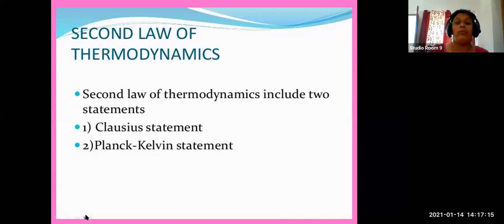Before moving on to the second law of thermodynamics, we are going to the applications of the first law. The second law we will study later. Let us complete the first law. One important point is Mayer's formula. It is a derivation, a 5-mark question from this chapter. So the next heading you can write is Mayer's formula.